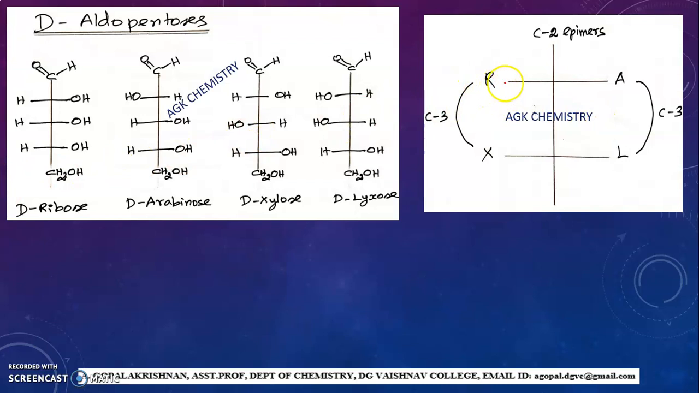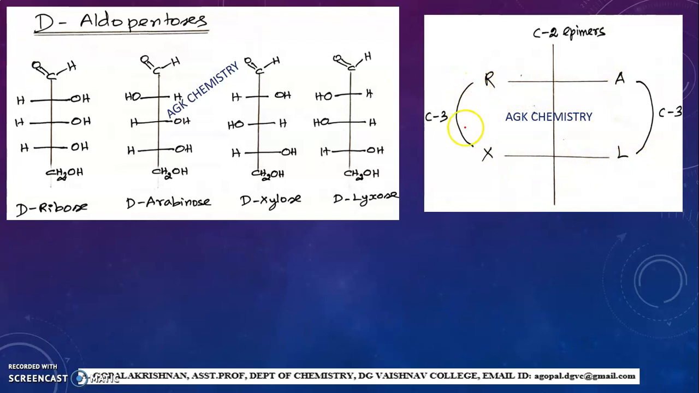This R represents ribose, A represents arabinose, then xylose and lyxose. Just to remember this, you can keep this idea in your mind: right arm bowlers wear XL shirts. Just remember it in this way. So here, ribose and arabinose are C2 epimers. Similarly, xylose and lyxose are C2 epimers. This is a C2 epimer, this is another C2 epimer.